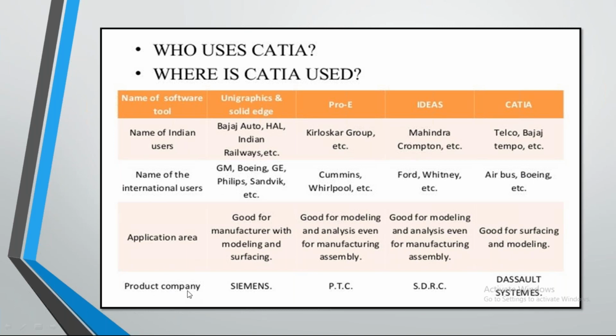And these are all the product companies. Siemens is the product company of Solid Edge and Unigraphics, PTC is the product company of Pro/E, SDRC is the product company of I-DEAS, and Dassault Systèmes is the product company of CATIA.